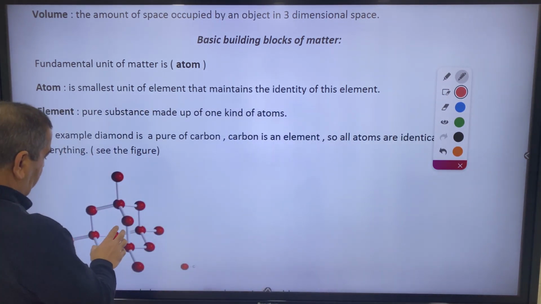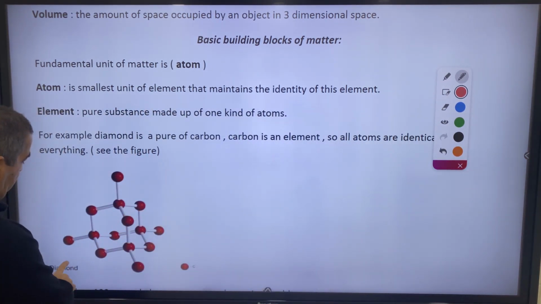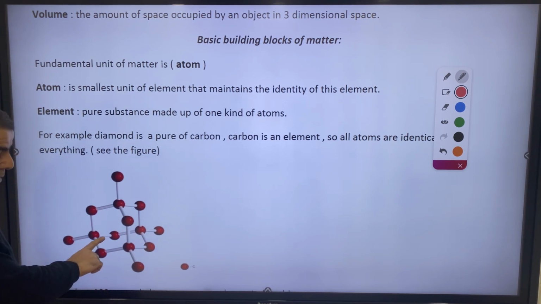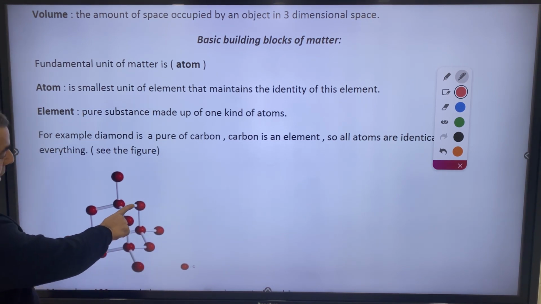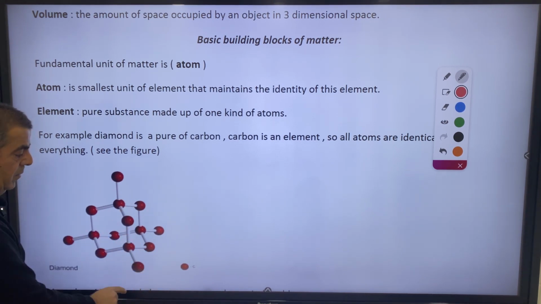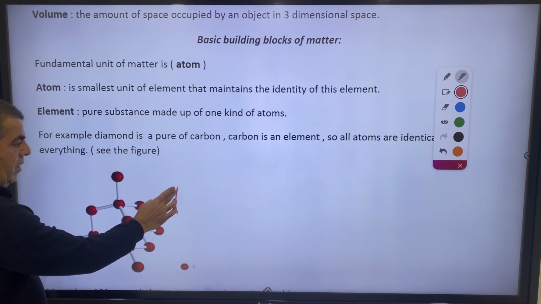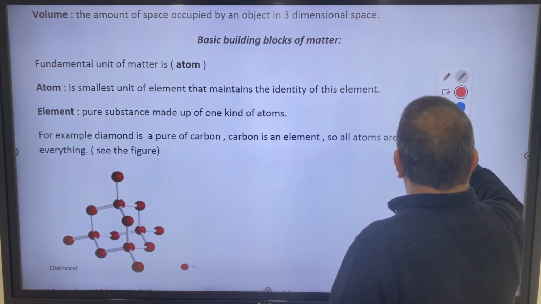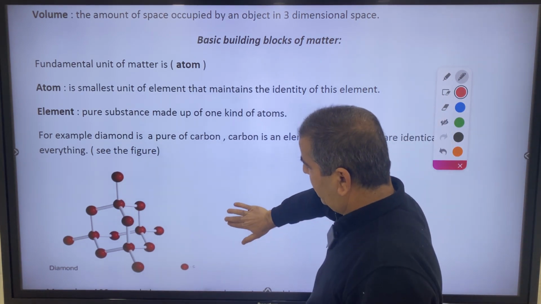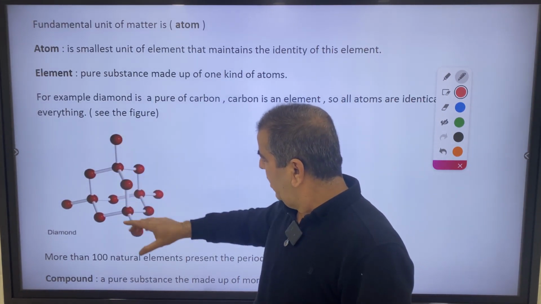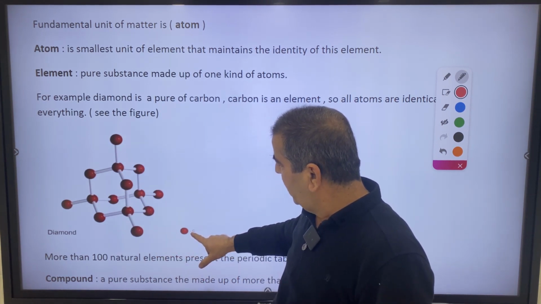This shows the deep structure of diamond. Diamond is pure carbon. Each red sphere in this structure represents a carbon atom.